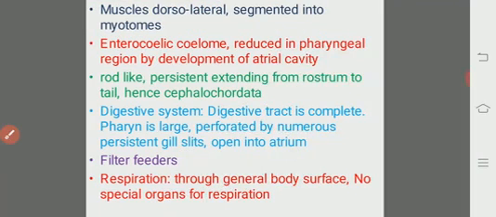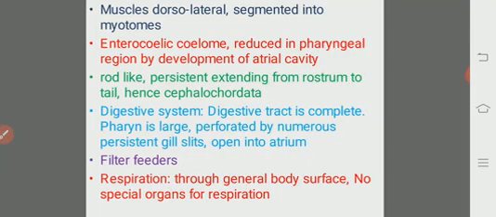So let us discuss some others. The muscles present in the body are dorsolaterally arranged, that is, muscles are present on the dorsal surface and the lateral surface. These are segmented into myotomes.